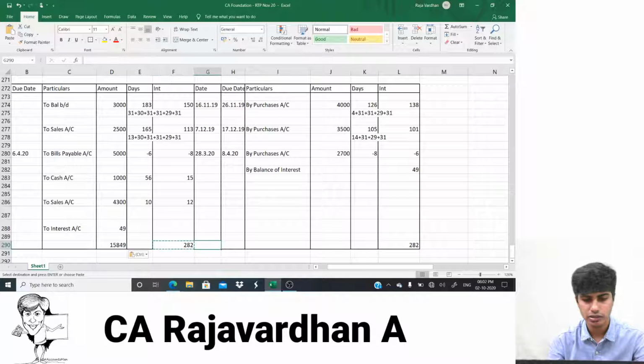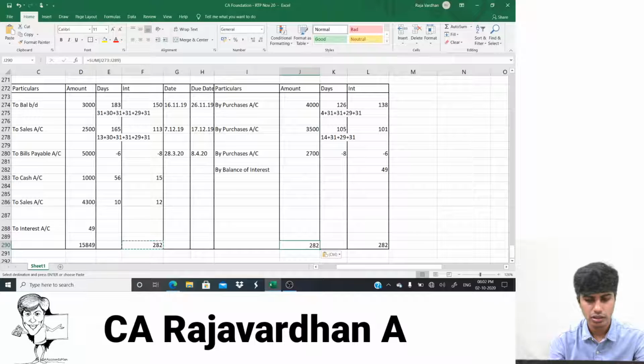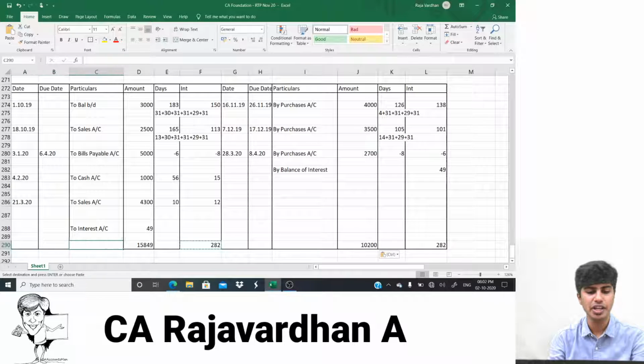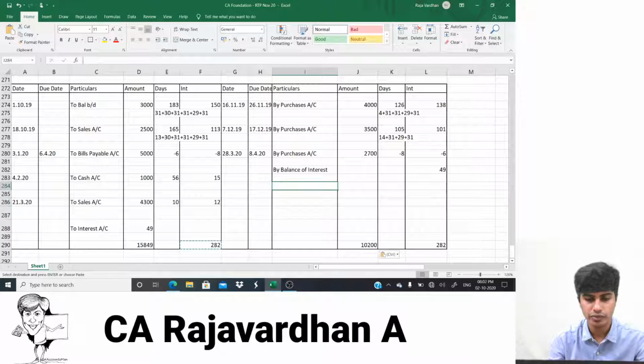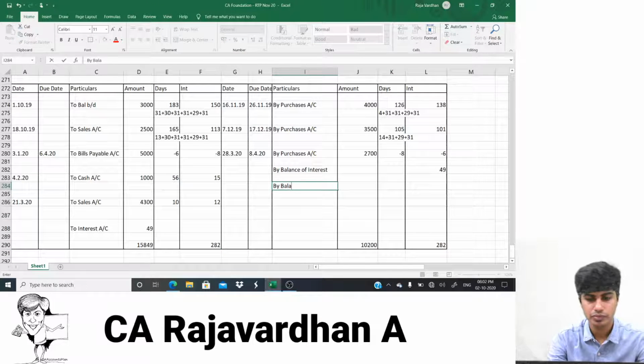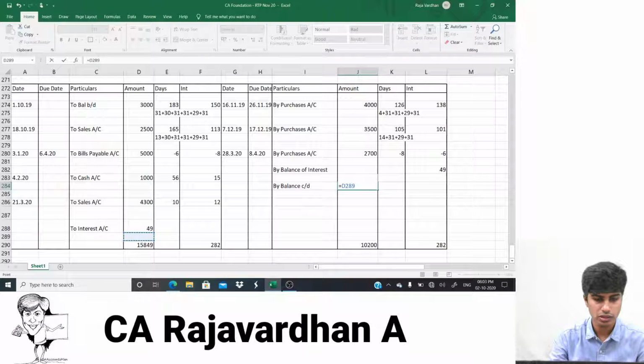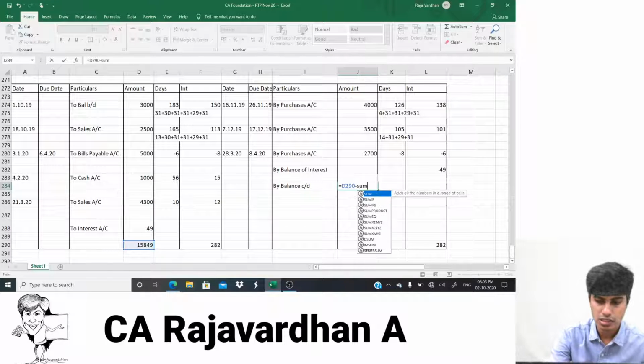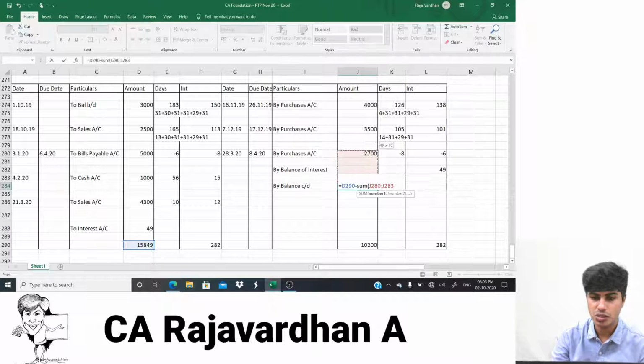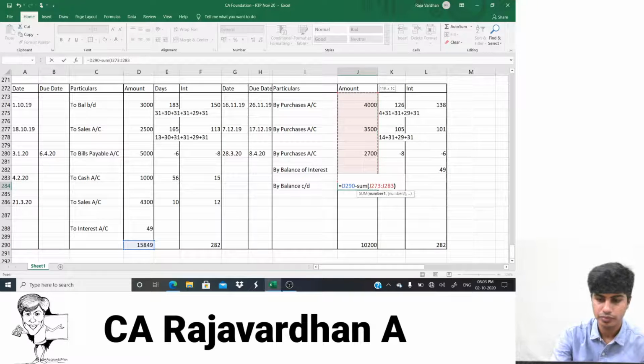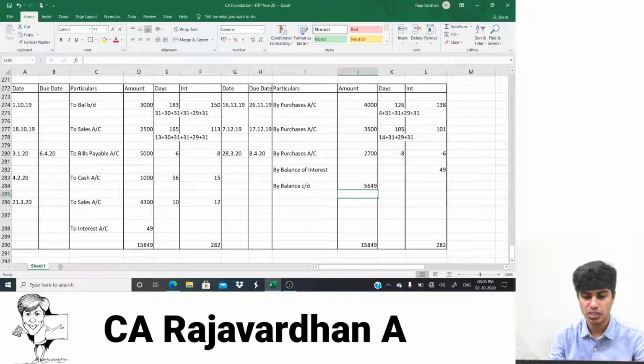Control V. How much is it? It is 15,849 on the debit, 10,200 on the credit. Now simple thing. I'll find balance carry down. How do I find it? Is equal to, I'll take this amount minus sum with sum this one. Yeah, 5,649. This is balancing figure.